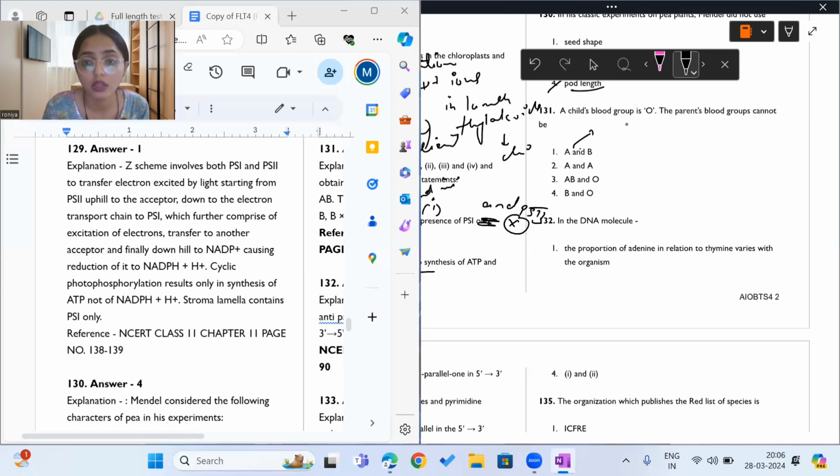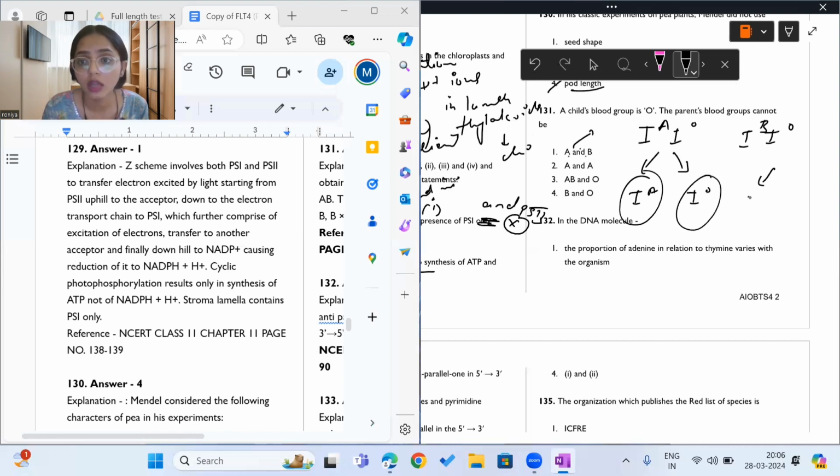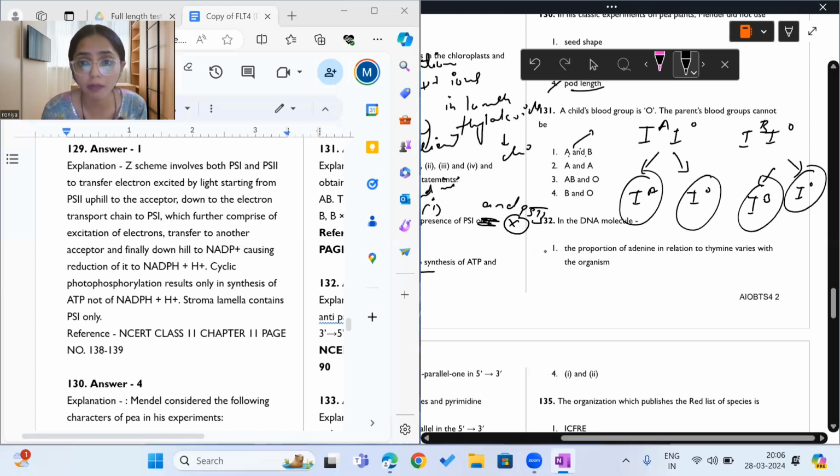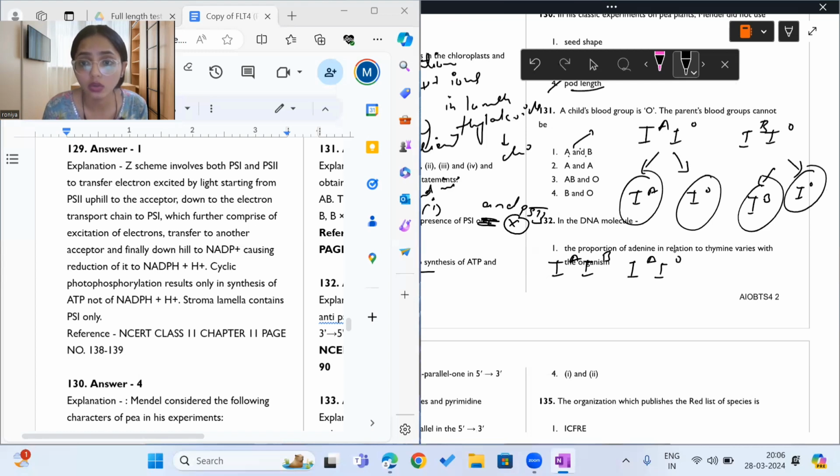Let us take this first one. So if parents are having A and B blood group, let us take it as the parents are having IA, IO and IB, IO genotype. It has two gametes, IA, IO, IB, IO. Now, if we combine this, we will get IA IB, IA IO, IO IB, IO IO. So we are getting one IO. This is O blood group.